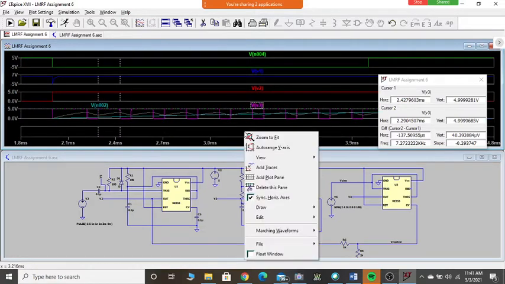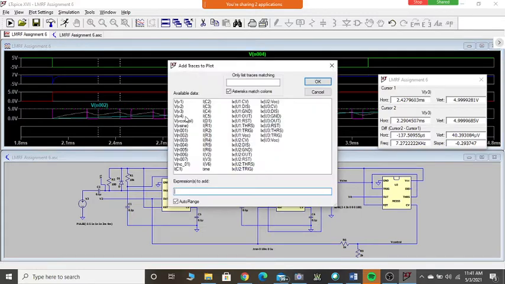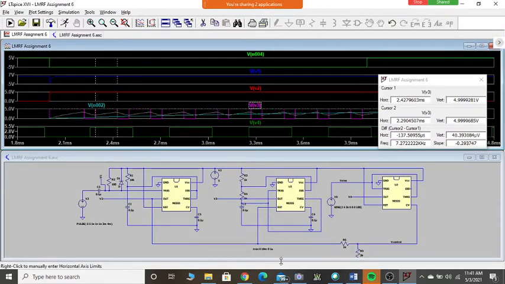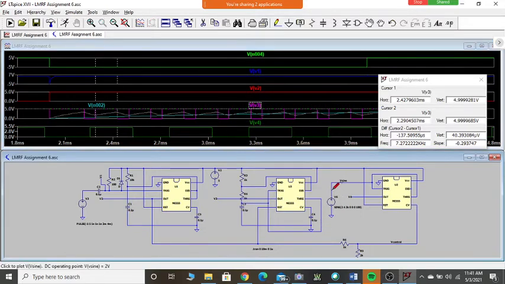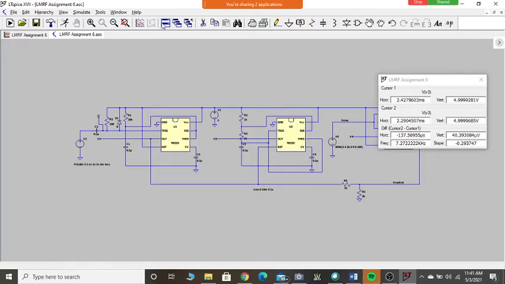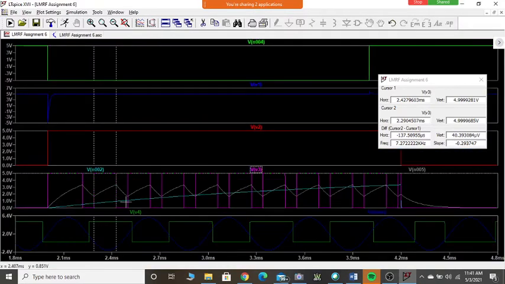Okay, the last one is V4, correct? What is V4? I'm not getting it, no? What should be V4 there? Okay, V4 is that. Let me see what is the waveform that I am having here. Okay, I'll just go back here. What will be the problem?